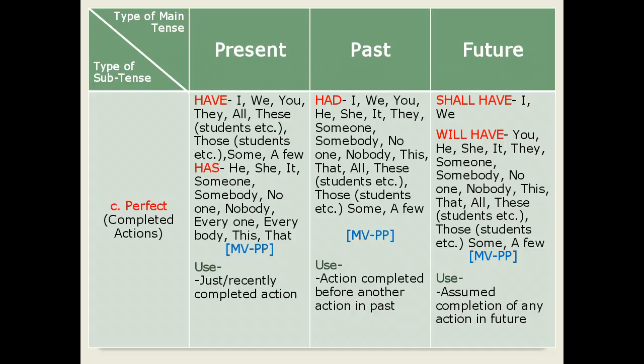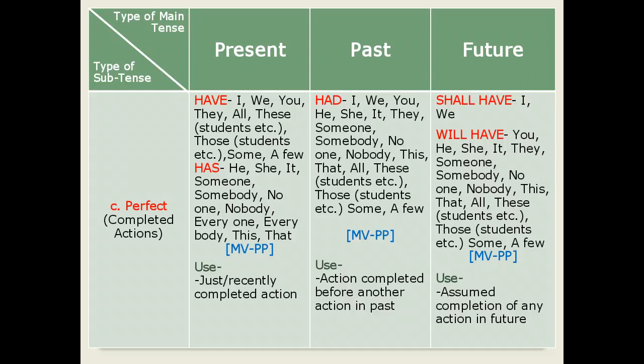After this, let us move ahead for the second perfect tense, that is past perfect tense. In past perfect tense, we use had as the supporting verb. Had is used for all pronouns, that is I, we, you, he, she, it, they, someone, somebody, no one, nobody, this, that, all, these, for example, students, those, for example, students, some students, a few students, etc.